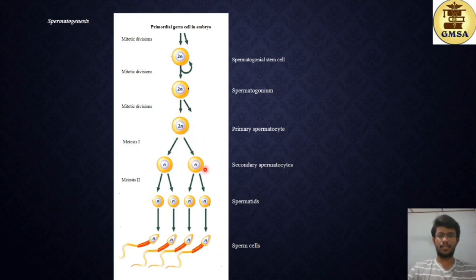These are the secondary spermatocytes, and they are haploid cells. And then you have meiosis 2, where each haploid cell divides into 2 haploid cells. This is the second stage of meiosis to produce the spermatids. So these are the spermatids, and then spermatids undergo structural modifications to produce sperm cells. So these are 4 sperm cells produced by the 4 spermatids, and here you can see the head, midpiece and the tail.